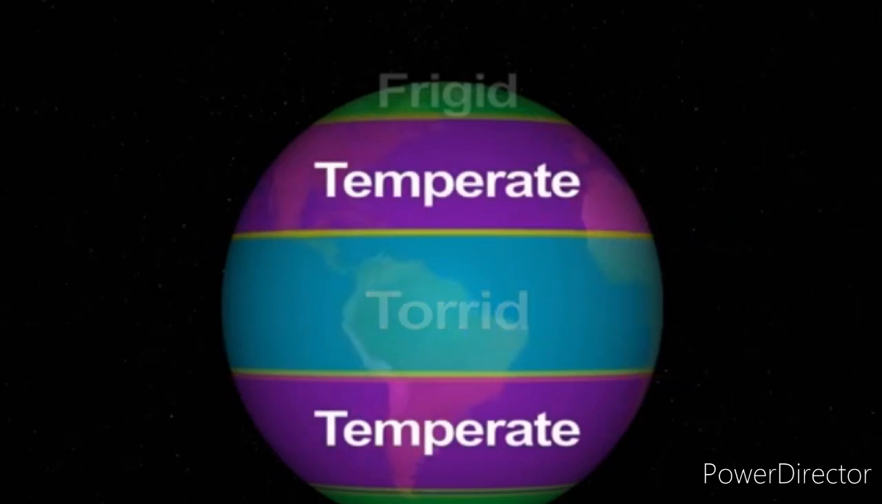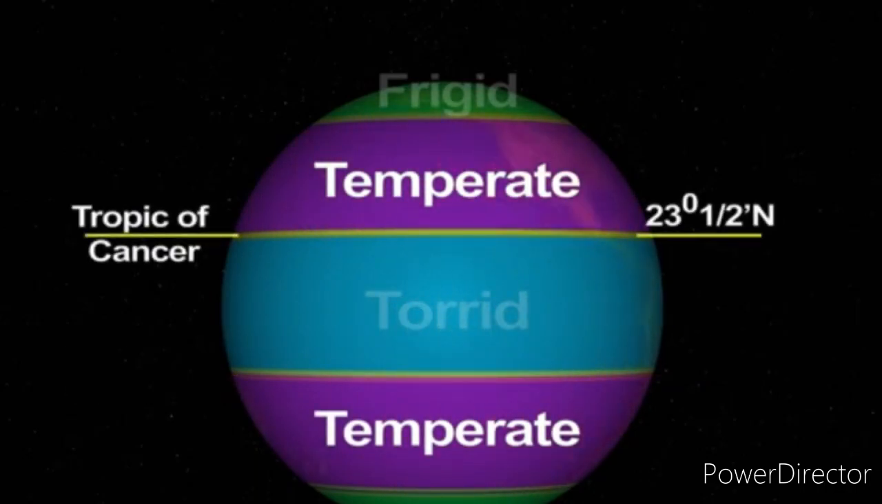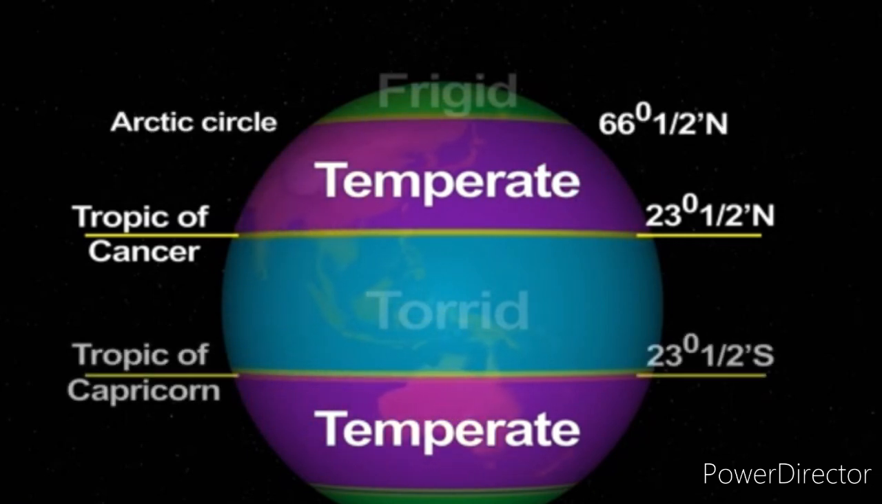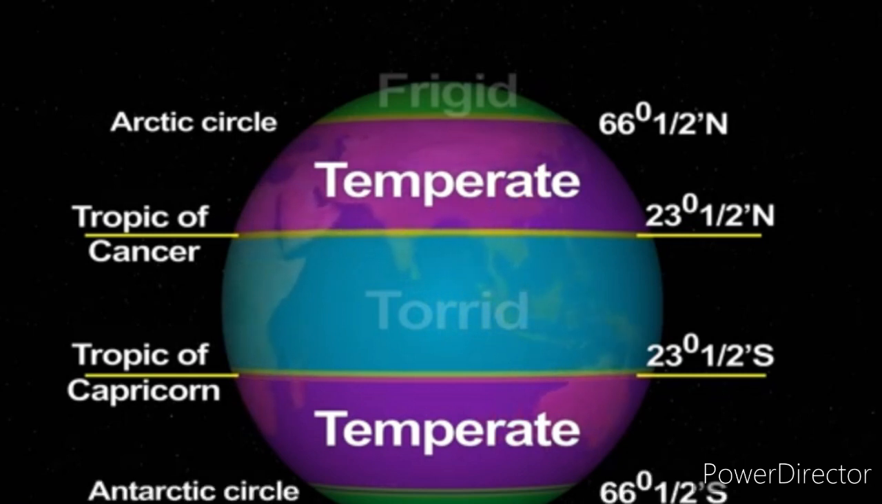Similarly, the next one is the temperate zone. The temperate zone lies between the Tropic of Cancer and Arctic Circle in the north, and Tropic of Capricorn and Antarctic Circle in the south. These regions receive slanting rays of the sun, so they never receive the direct rays of the sun.